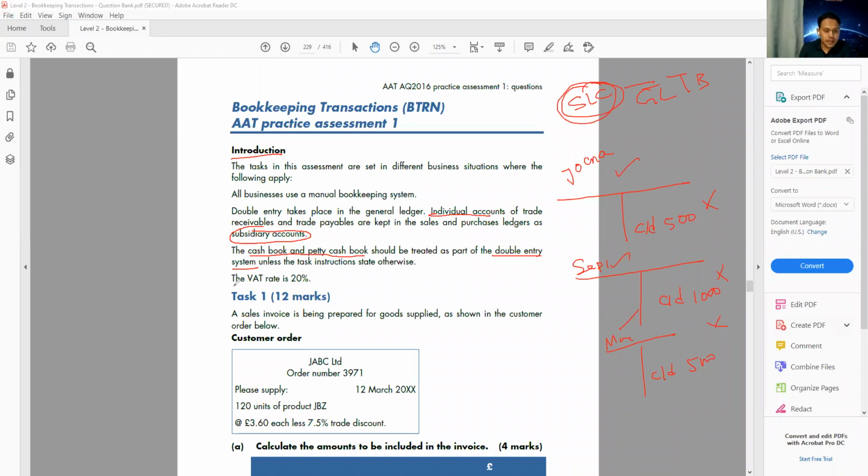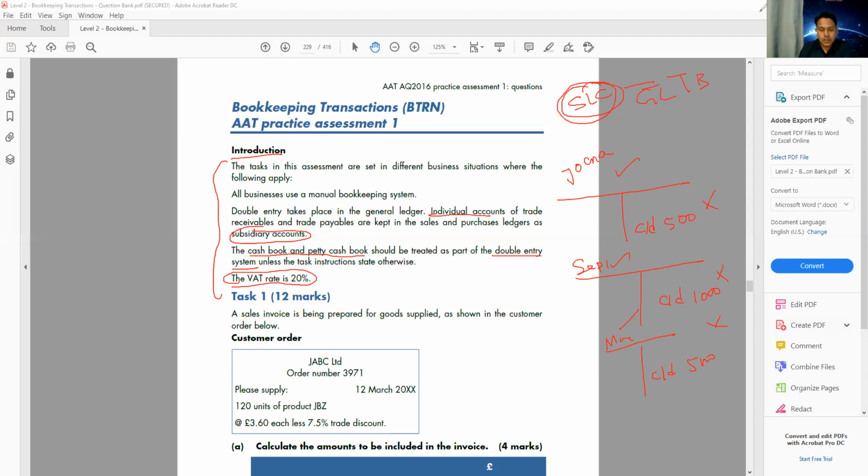VAT rate is 20%. Even though the question doesn't say anything, we need to assume the VAT rate is always 20%. This is the instruction before your exam starts, so you read the instruction now. In the exam, you don't have to read it, because the instruction is the same for every exam for this bookkeeping transaction paper. Because you read it now, it will save you some time.